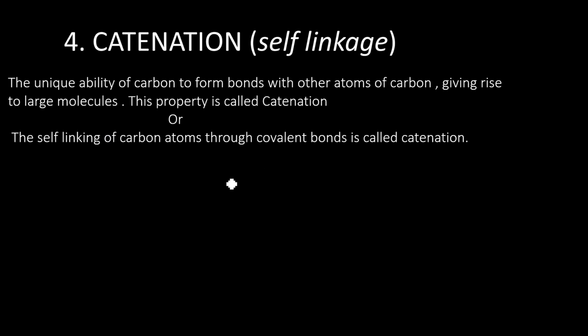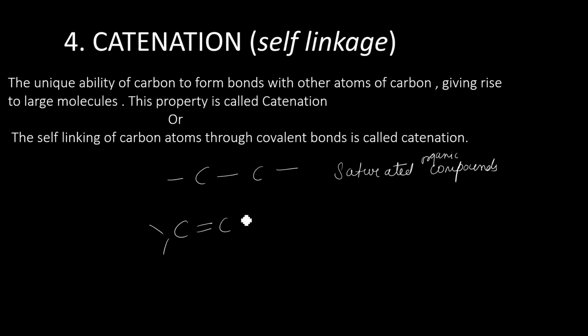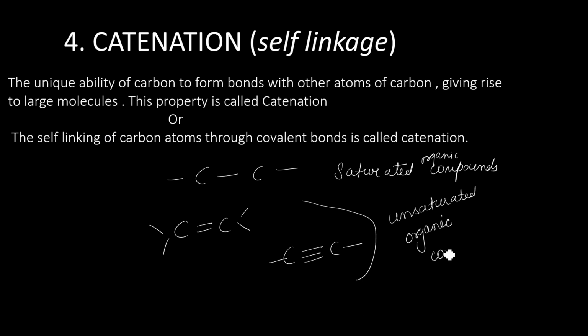So the compounds of carbon, if they are linked by a C-C single bond, then these compounds are known as saturated organic compounds. If they are linked by a C-C double bond, or if they are linked by a C-C triple bond, these compounds are known as unsaturated organic compounds.